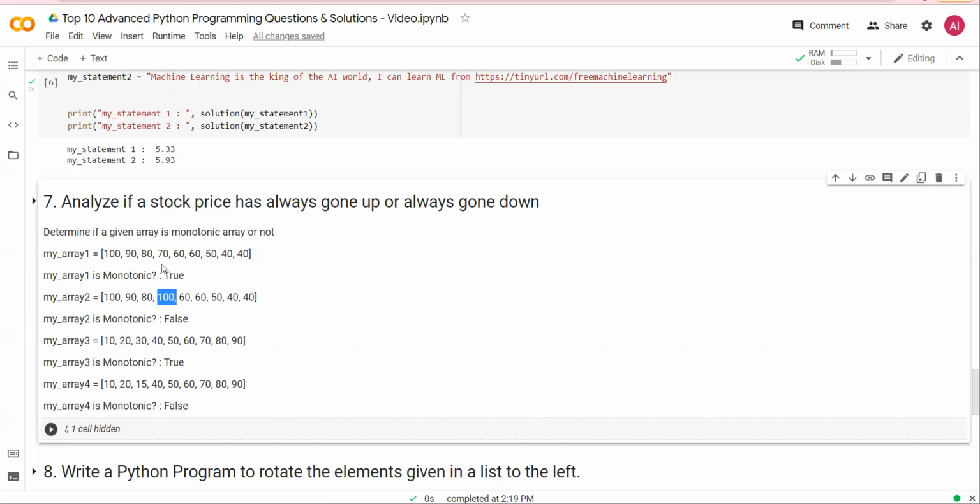In this array, you have 100, 90, 80, which is decreasing, but again, now you have 100. Therefore, array 2 is not monotonic. Here, all the values are in increasing order. Here, all the values are either increasing or the same order. Please write a Python programming function.